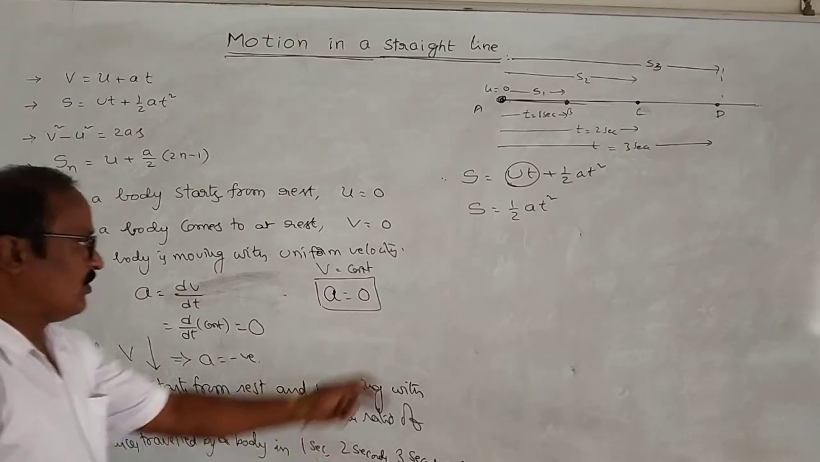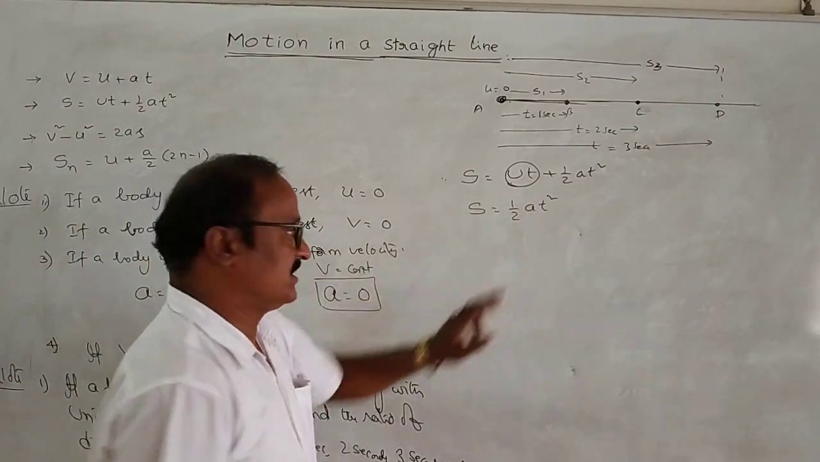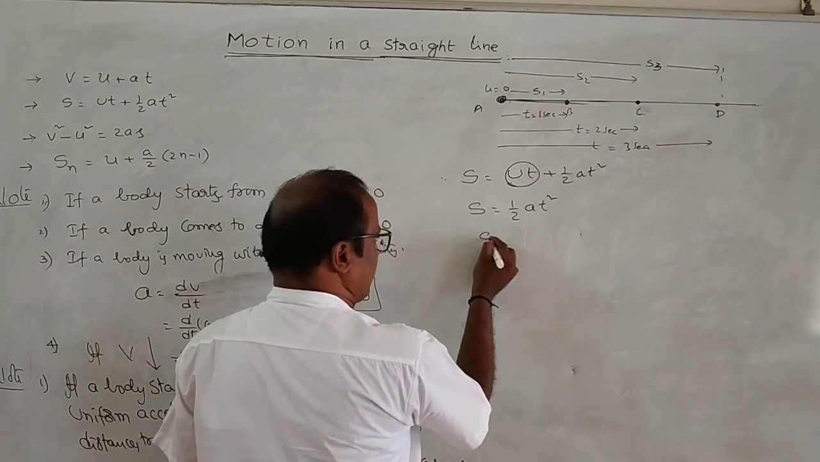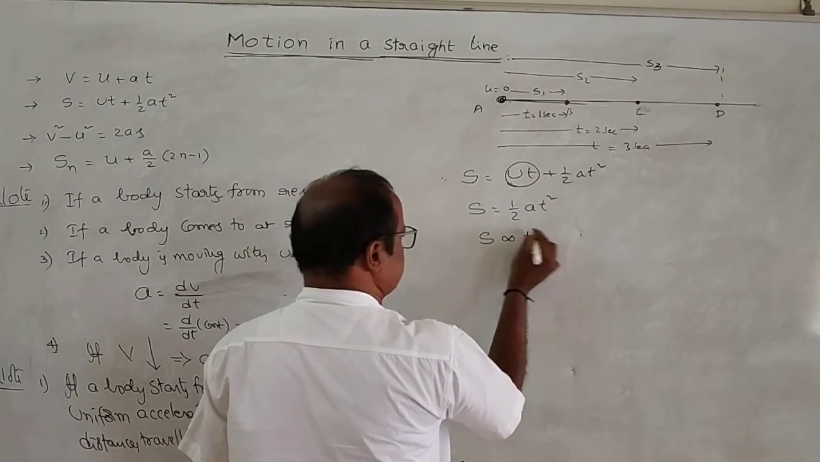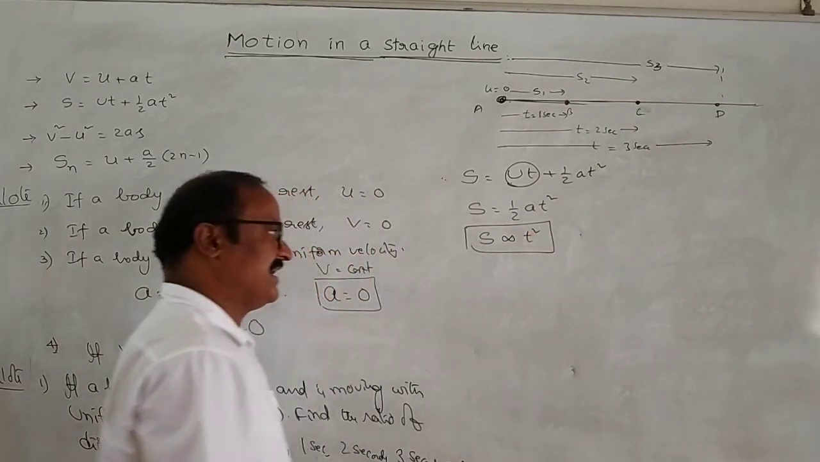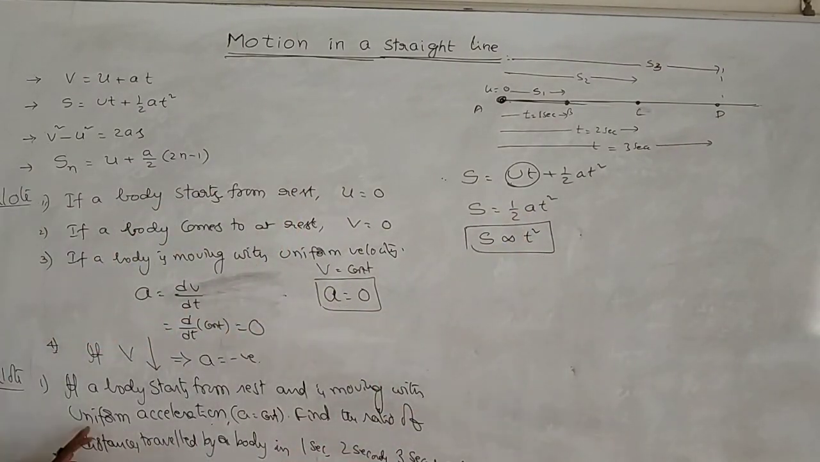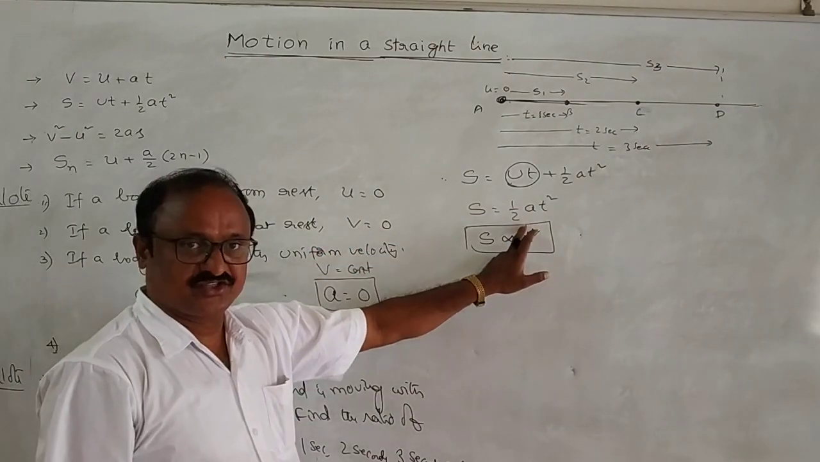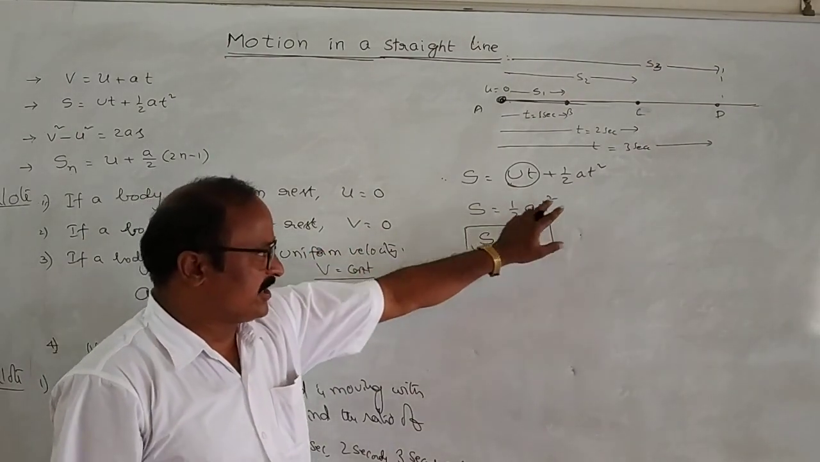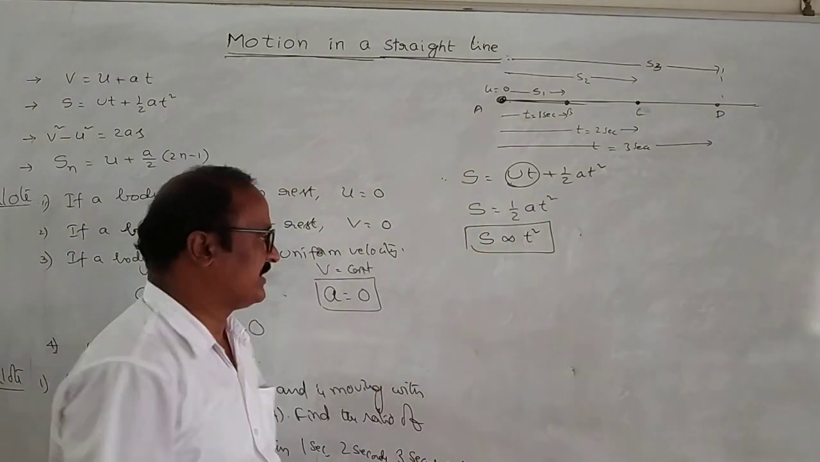Again here 1/2 is constant, a is also constant. From this, S is directly proportional to t square, because 1/2 a is constant. Check it out. What is uniform acceleration? a is constant, 1/2 is also a constant. S is equal to some constant times t square, which means S is directly proportional to t square.